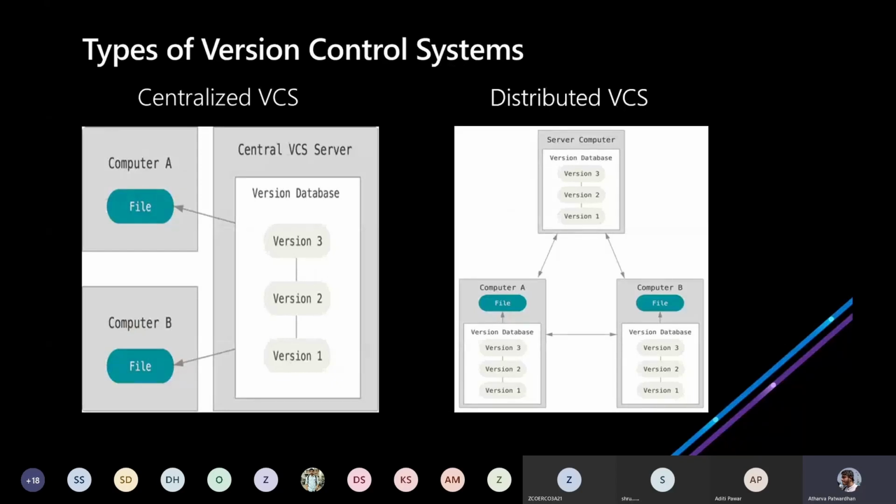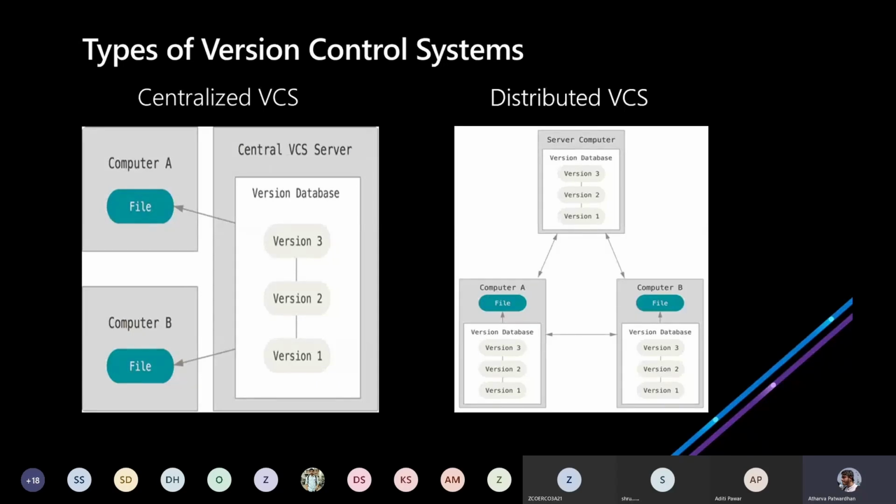Yeah, centralized version control. So in the early times of version control, when it was introduced, this centralized approach was used. Subversion and CVS are some examples, if you might know, of centralized version control systems. Now this is not exactly reliable, because if something happens to this centralized server, the entire system comes down. So it's not really reliable, right?